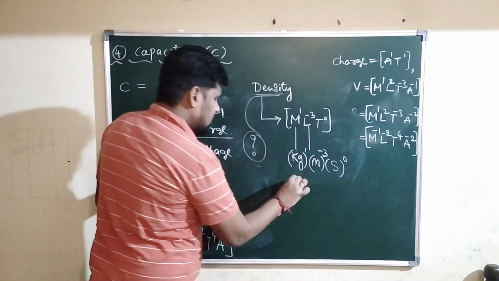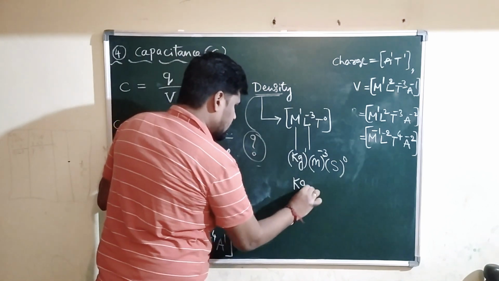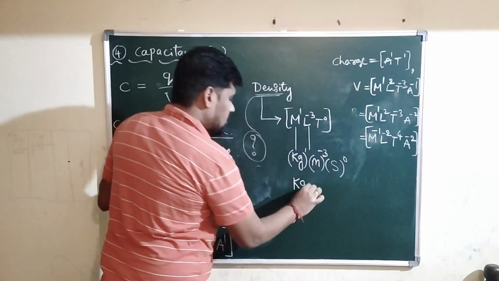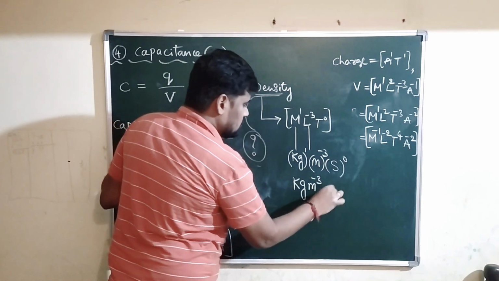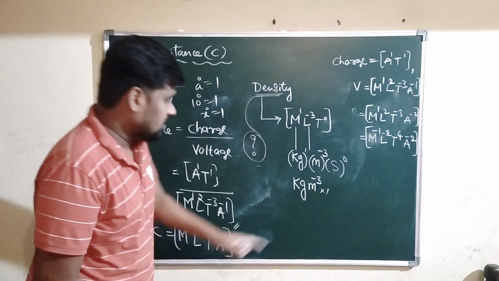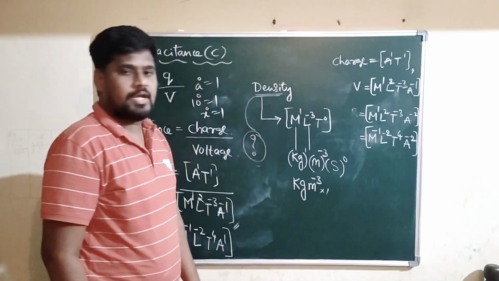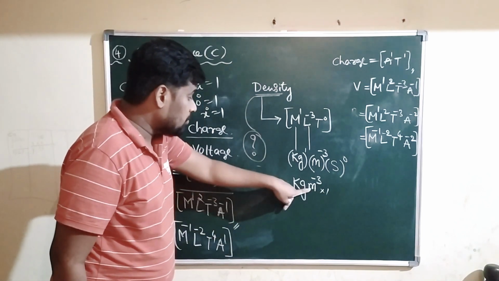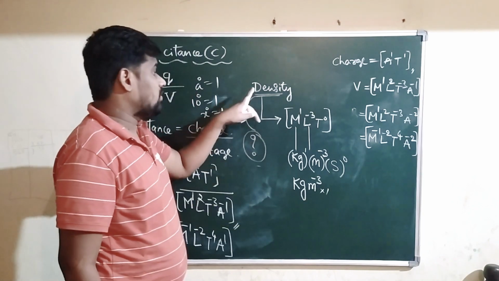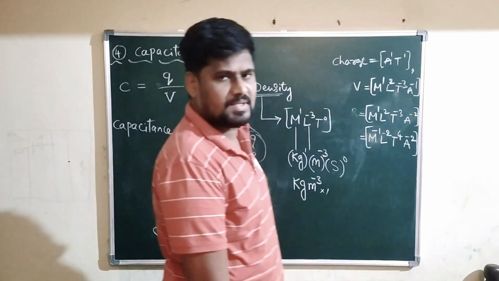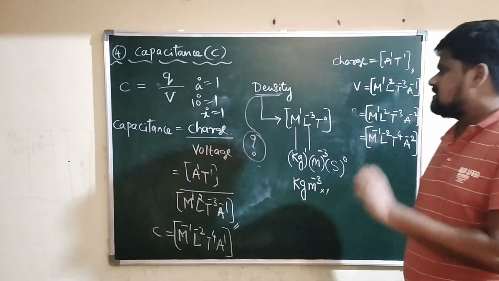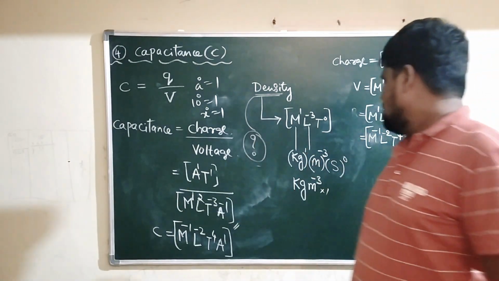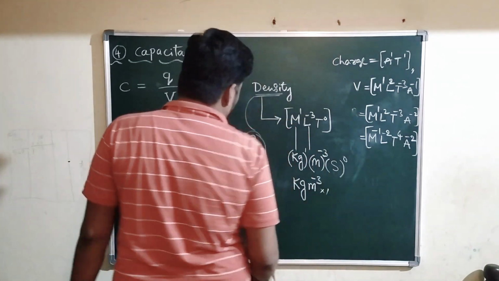We are left with kg, then m to the power -3, since any number to the power 0 is equal to 1. What are we left with? Kg per meter cube. Kg per meter cube is the unit of density in the SI system.